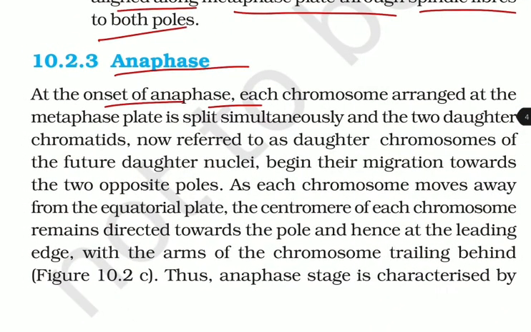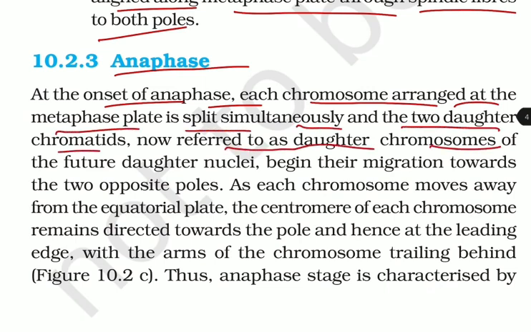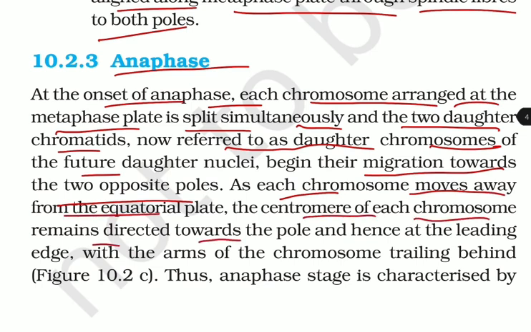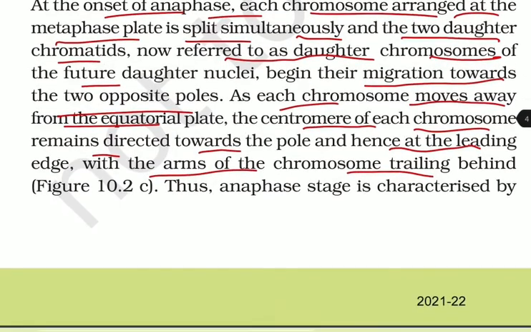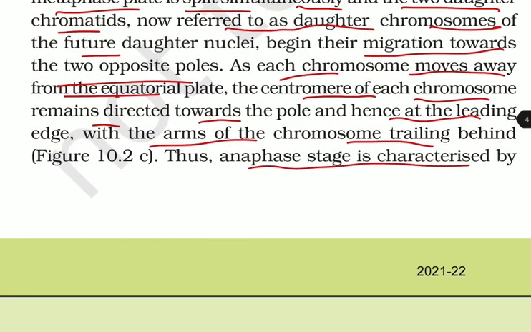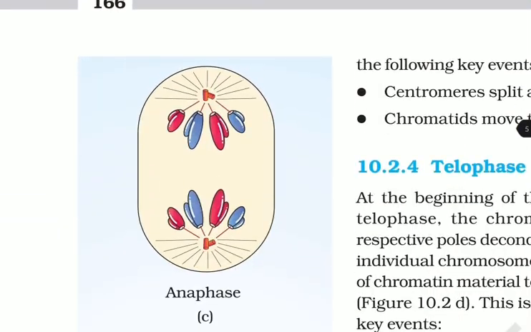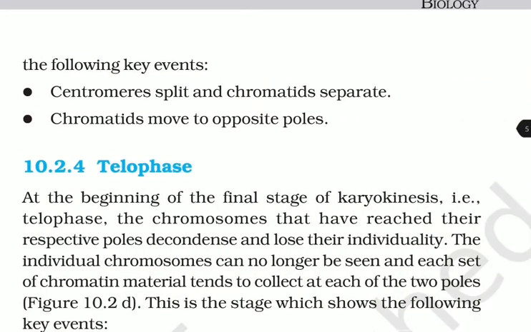Anaphase. At the onset of anaphase, each chromosome arranged at the metaphase plate is split simultaneously, and the two daughter chromatids, now referred to as the daughter chromosomes of the future daughter nuclei, begin to migrate towards the opposite poles. As each chromosome moves away from the equatorial plate, the centromere of each chromosome remains directed towards the pole and hence at the leading edge, with the arms of the chromosome trailing behind. Thus, anaphase is characterized by the following key events.